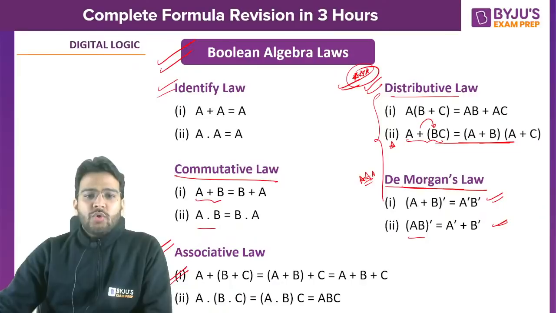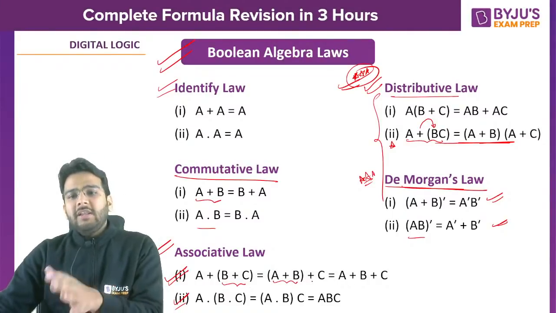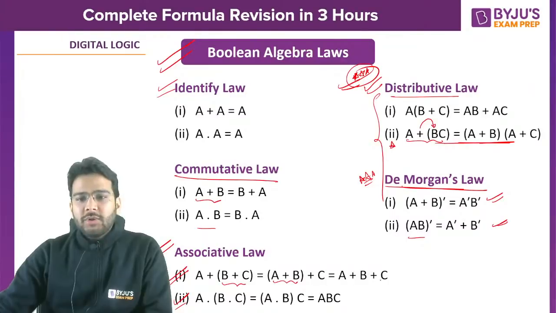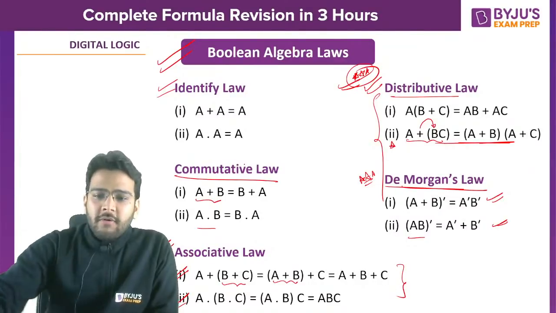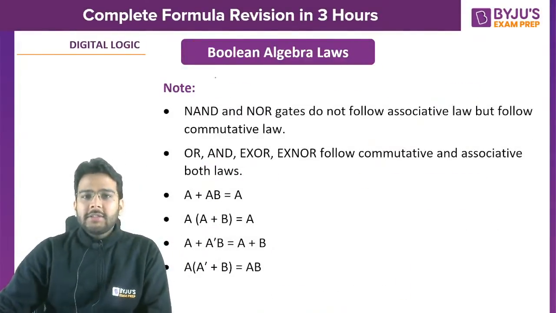Okay, so associative, we know this. First we can perform B or C, and then we can perform A or (B or C), right? Or we can perform A or B and then or C, right? So this is what the associative law is. Very good, all of you, those who are giving the correct answers.